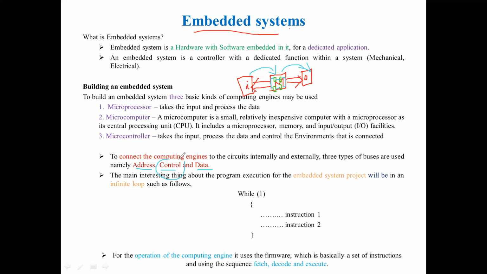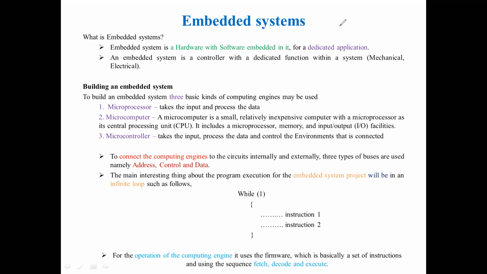and the control bus is used to indicate whether, for example, it is a read or write operation, what exactly your microcontroller is going to do, whether it is going to read data from the input device or output device. So such kind of things.